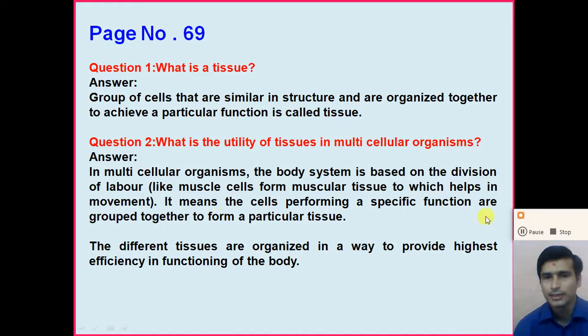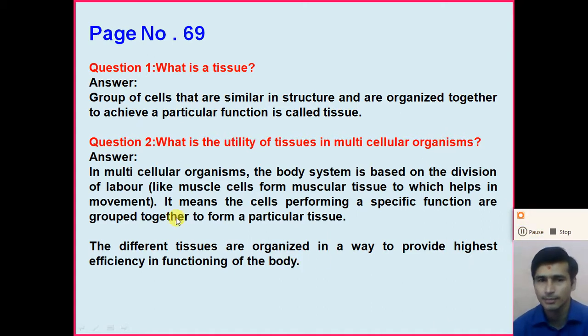It means that cells performing a specific function are grouped together to form a particular tissue. The different tissues are organized in different ways to provide the highest efficiency in the functioning of the body. So tissues are utilized in the body to perform specific functions.